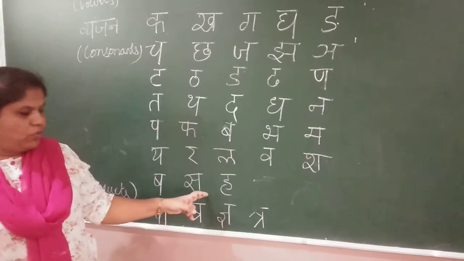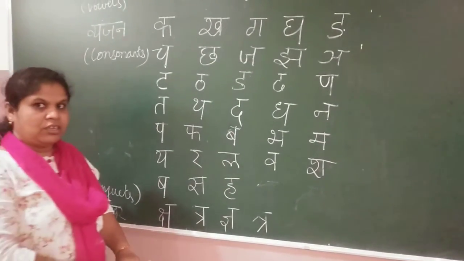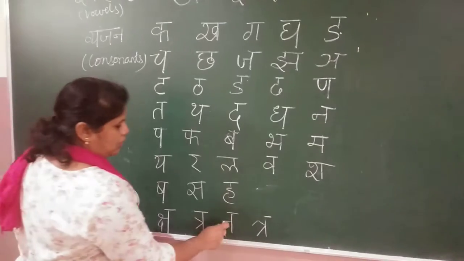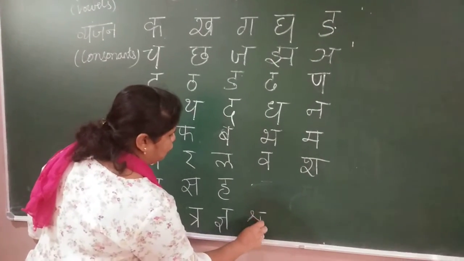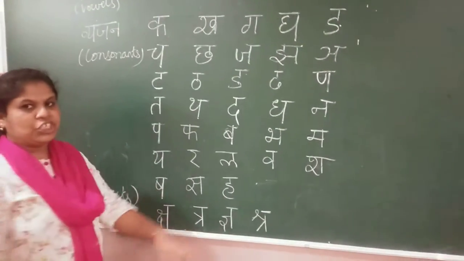This is called vyanjan. Ksha tra gya shra. This letter is shra.